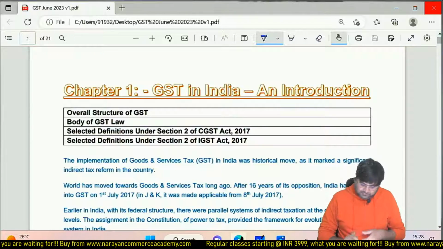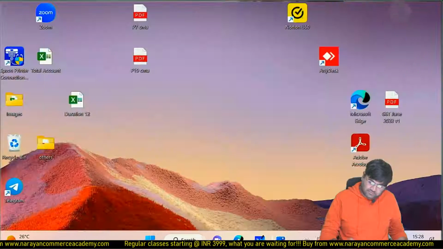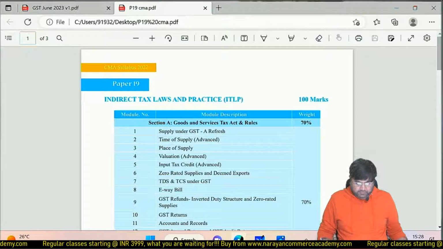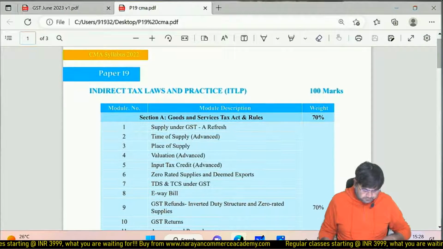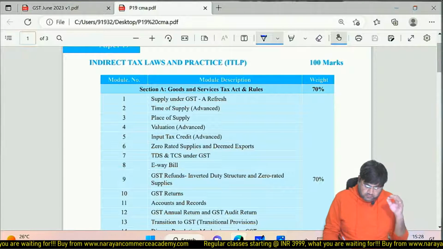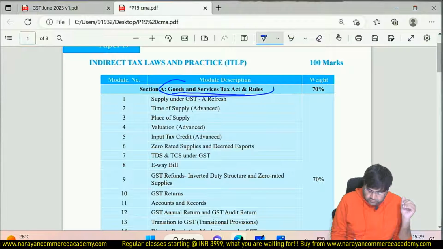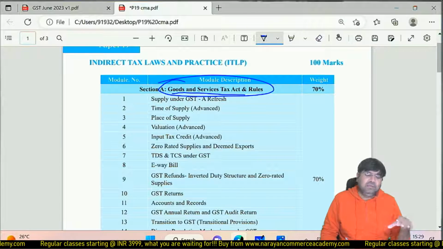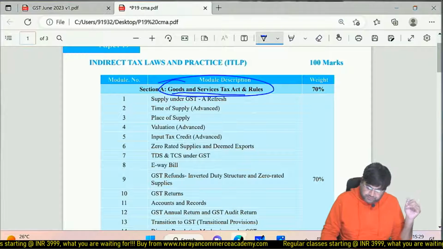CMA final, your paper number in the new syllabus is 19, correct? So paper number 19, CMA syllabus 2022. There are two parts in CMA final indirect taxes. Section A is basically the Goods and Service Tax Act along with the rules, and also the notifications, because you also need to understand the notifications and various circulars issued by CBIC, the Central Board of Indirect Taxes.